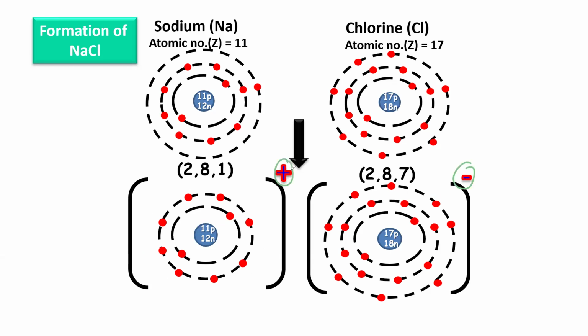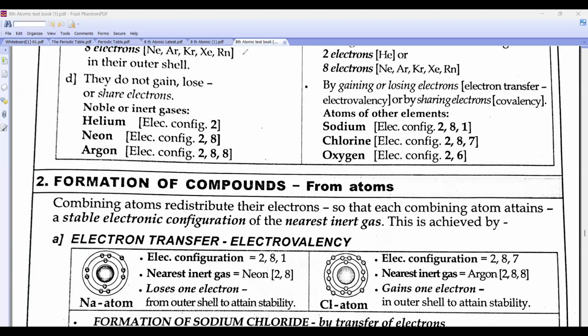Therefore, there will be an electrostatic force of attraction. And this bond is known as electrovalent bond, or which bond? Ionic bond. It is always formed between metal and non-metal. So this compound NaCl is formed or not? Tell me.